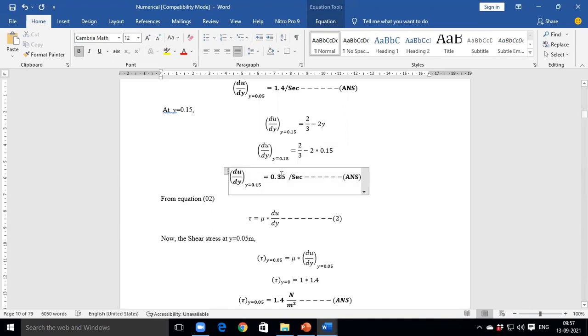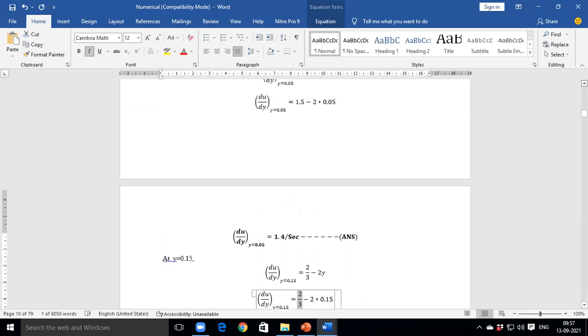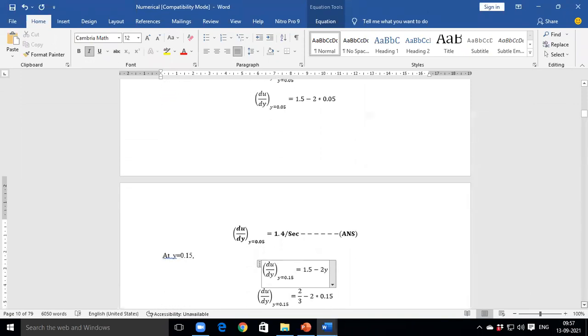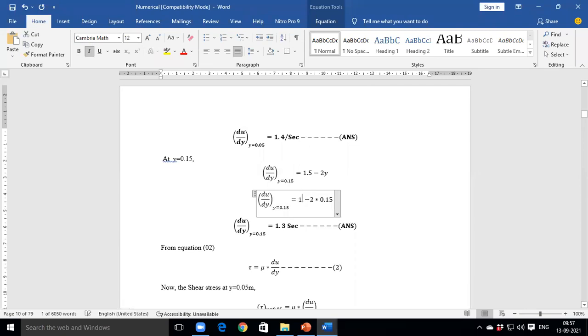It is 2 by 3 minus 2 into y. This is 1.5 minus 2y, and then what is the value of y? 1.5 minus 2 into 0.15.